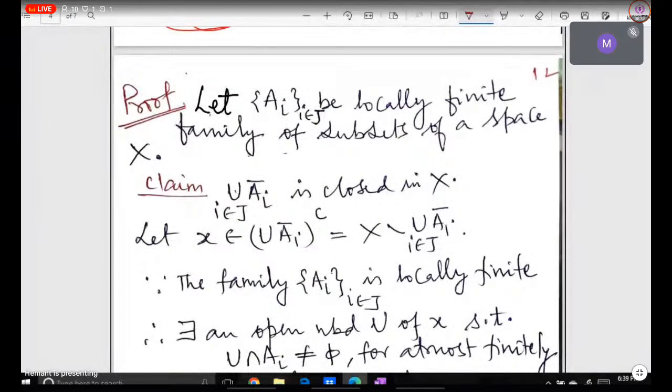Here A_i we have taken, i belonging to some indexing set J. Here it does not matter whether this is finite or infinite. If this collection is finite, then there is no meaning of taking locally finite.